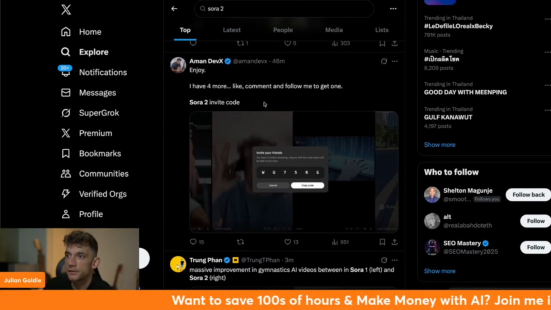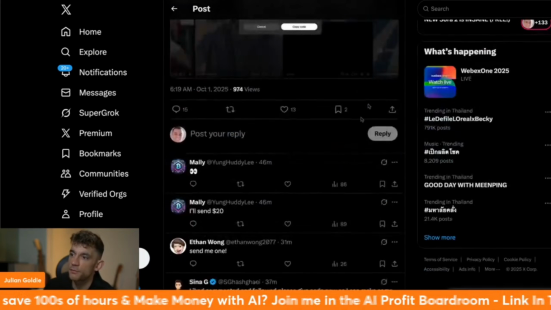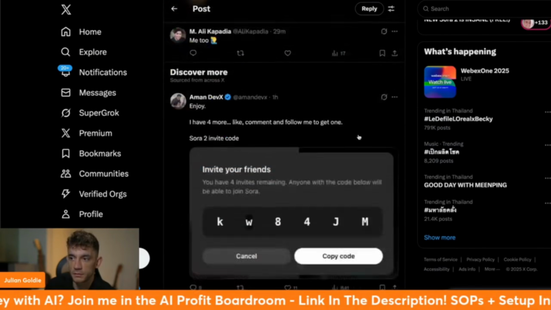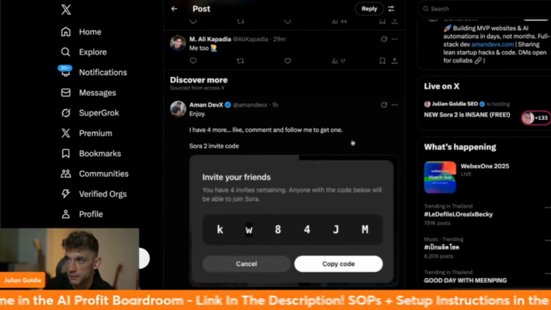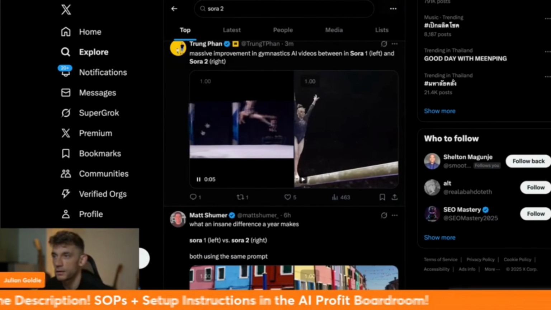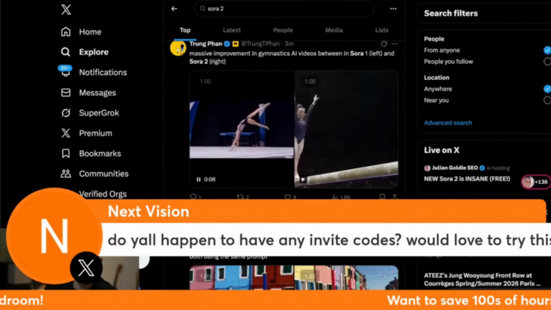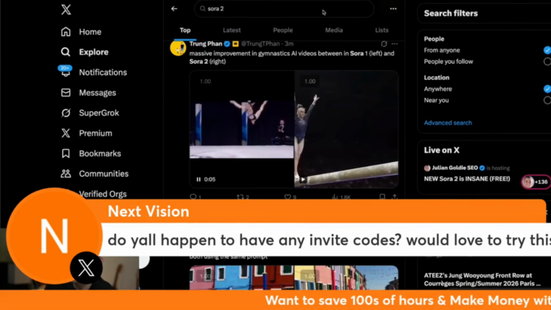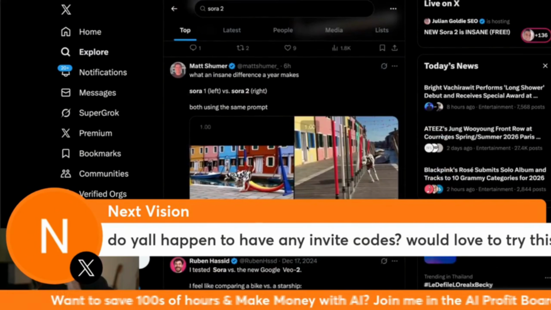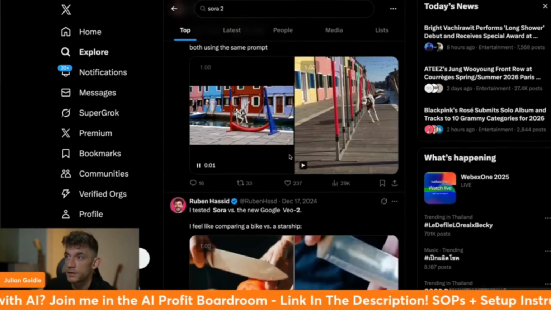Yeah, so these are the Sora invite codes, but honestly, I think they're going really fast. For example, if we look at this post, some people are offering to buy the invite codes, which is pretty sad. And just be careful buying them, because if you're not even in the right country, you won't be able to use it, if that makes sense. If you need invite codes, just go on to X and sort by the latest. I showed you how to do that inside this video right here, so you can ask questions and that sort of thing.